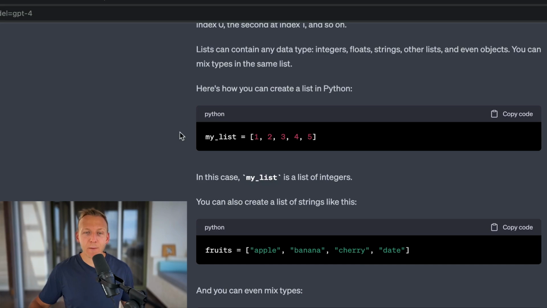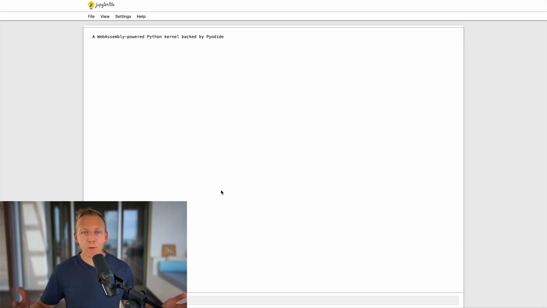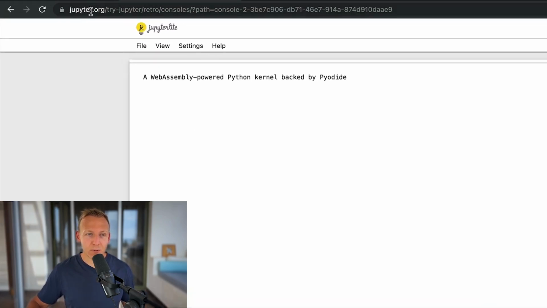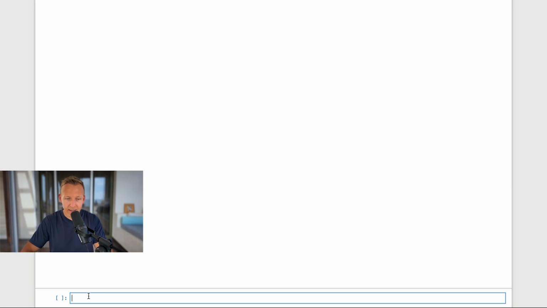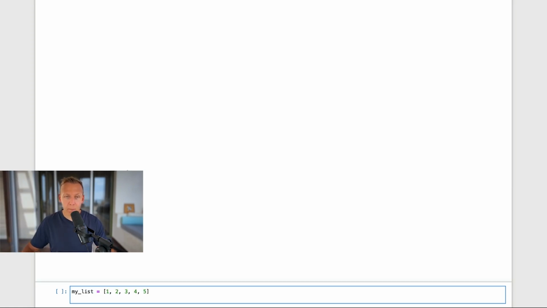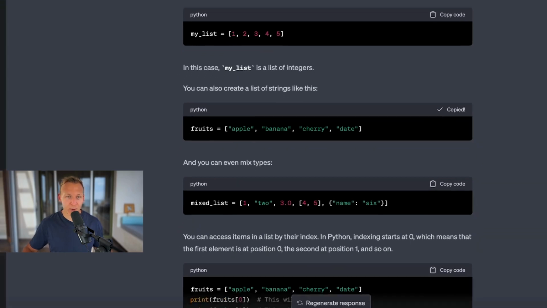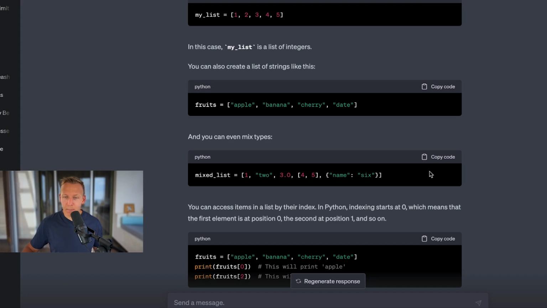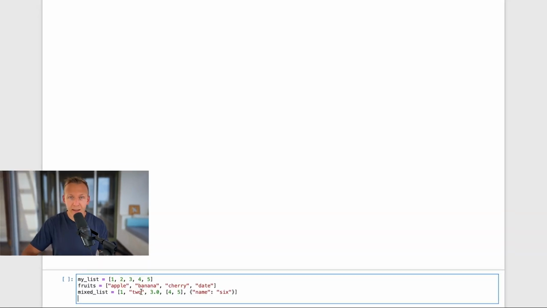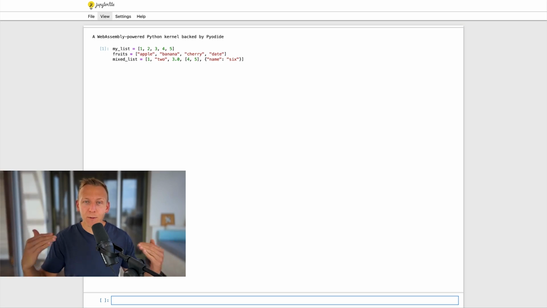So here we are getting the first example, and let's say that I want to learn how to access this list. The first thing I can do is grab the code of this list. This is the first list. For practicing purposes, I'm going to be using a Python console at jupyter.org. So I'm going to write it in here. That's going to be the first one, my list. And here's another one that uses strings. I'm going to copy this code. And here's another one that is a mixed list. I'm going to copy this code too. And then I'm just going to run it. So now we have three different lists.